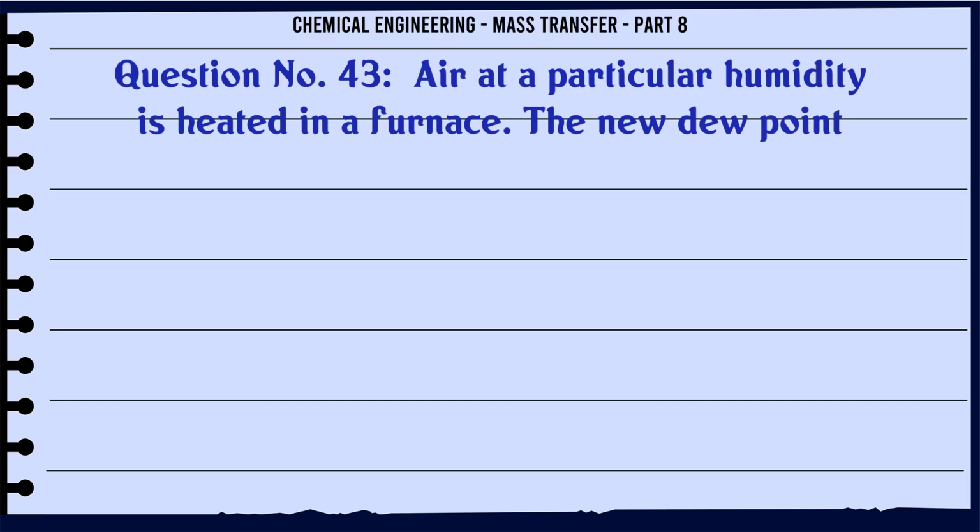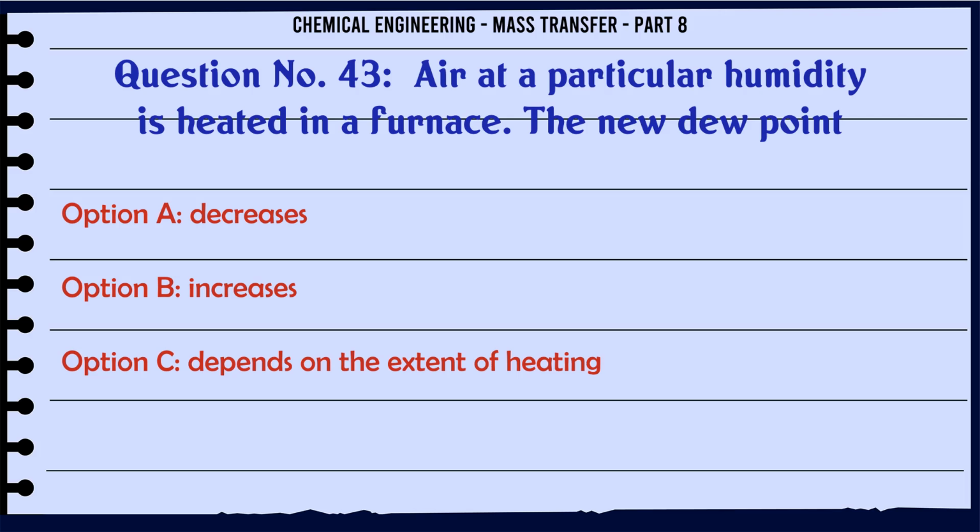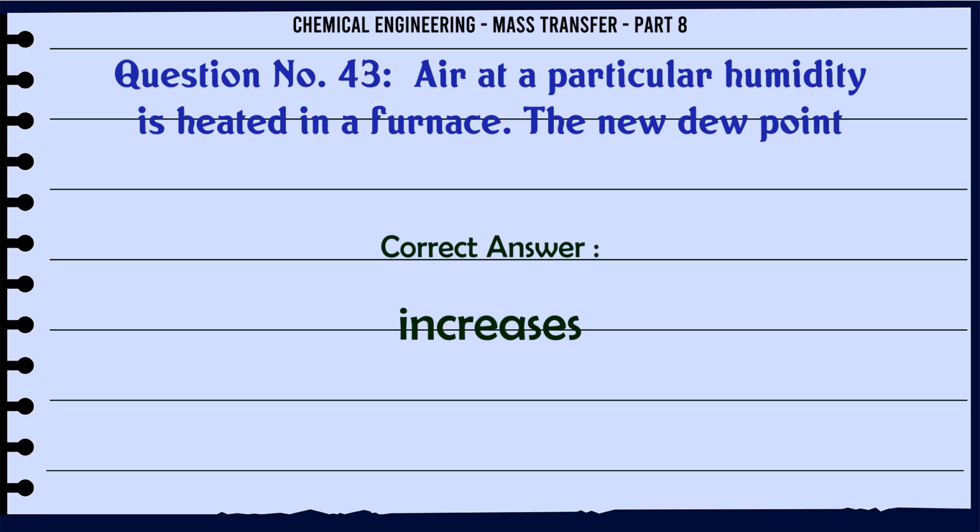Air at a particular humidity is heated in a furnace. The new dew point. A. Decreases. B. Increases. C. Depends on the extent of heating. D. Remains unchanged. The correct answer is increases.